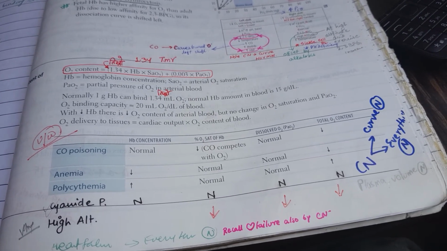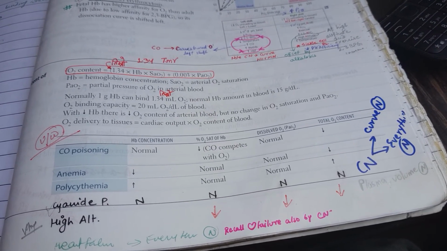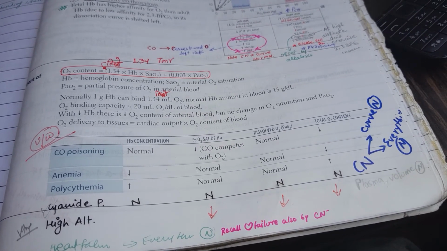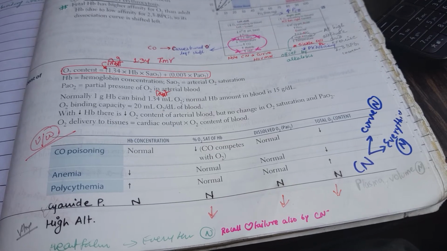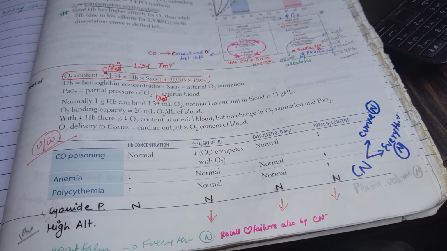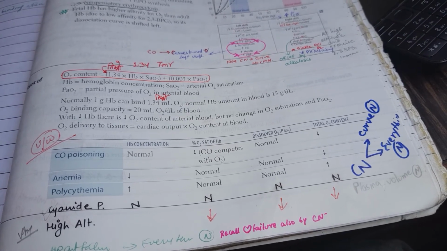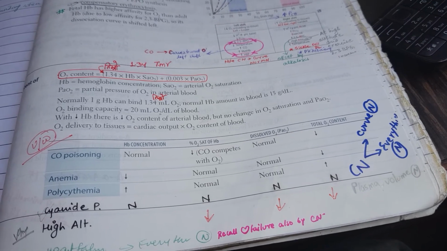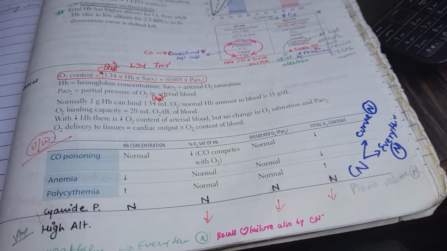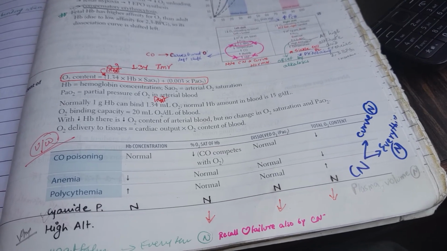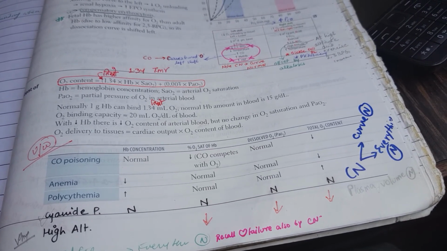In carbon monoxide poisoning, hemoglobin is normal, obviously, because it will not affect it, but saturation will decrease because carbon monoxide competes with oxygen, and dissolved oxygen will not be affected. There will be decreased content, as it is the addition of dissolved and saturation-bound oxygen, so there will be a total decrease in oxygen content.